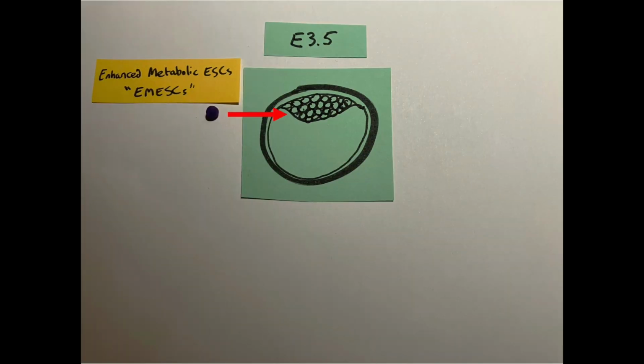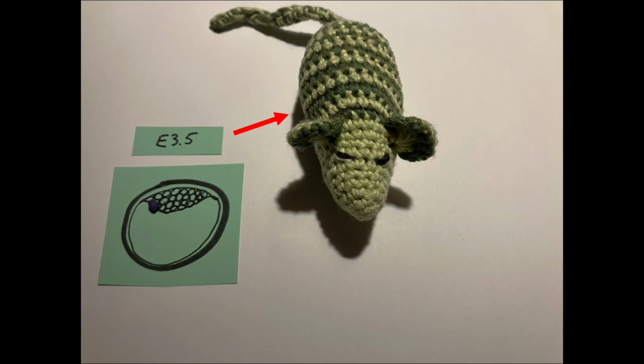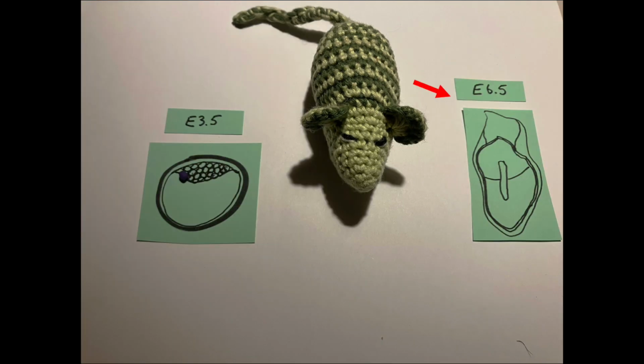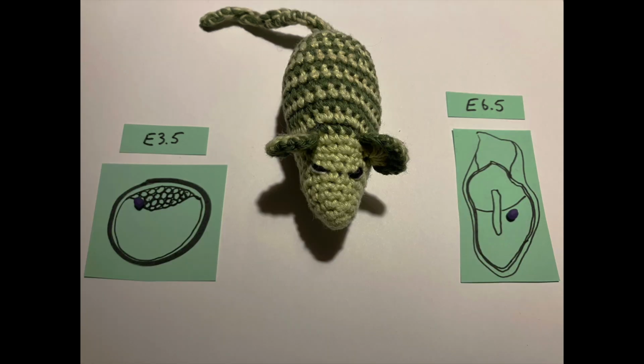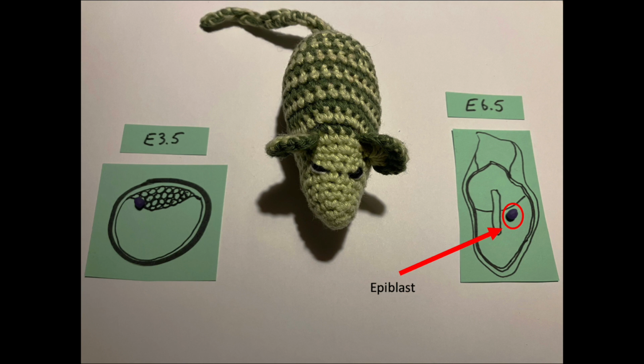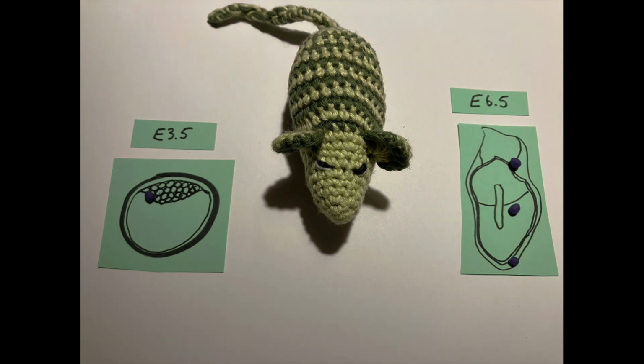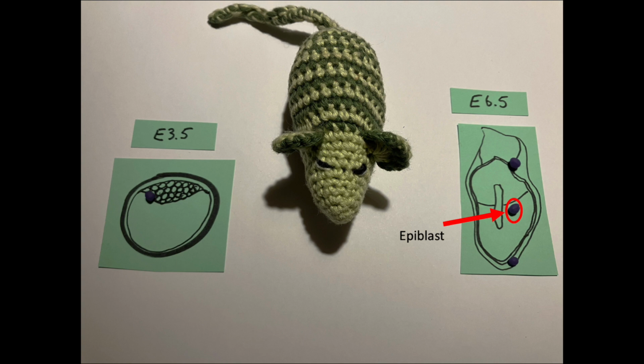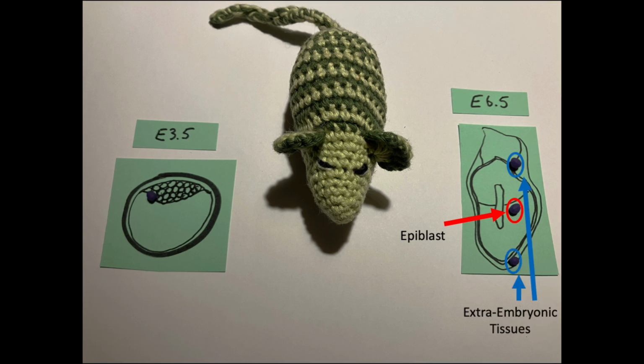We tested the ability of EMM to enhance ES cell behavior, or generate EMM-cultured ES cells, or EMES cells, by injecting them into a preimplantation embryo, then transferring the embryo into a pseudo-pregnant mouse, and analyzing the contribution of the EMES cells to the host embryo. While serum lymph-cultured ES cells and another commonly used culture, 2I lymph, contribute modestly well to the epiblast, EMES cells contribute exceedingly well to the epiblast, and even show some contribution to the extra-embryonic lineages as well.